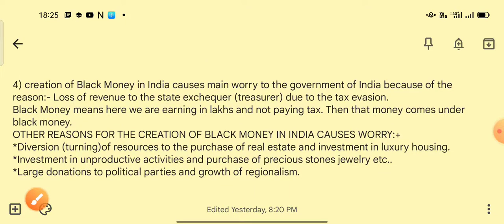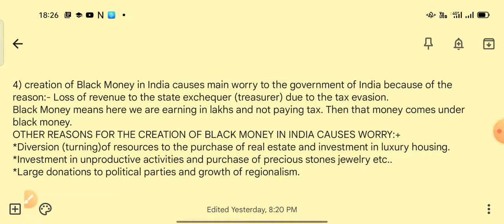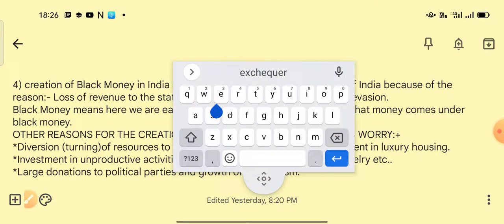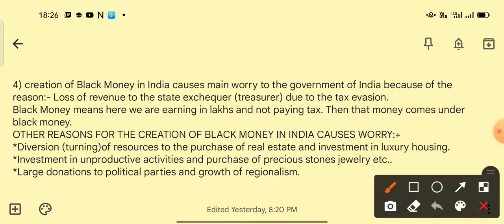Coming to the fourth question, why does the creation of black money in India cause main worry to the government of India?